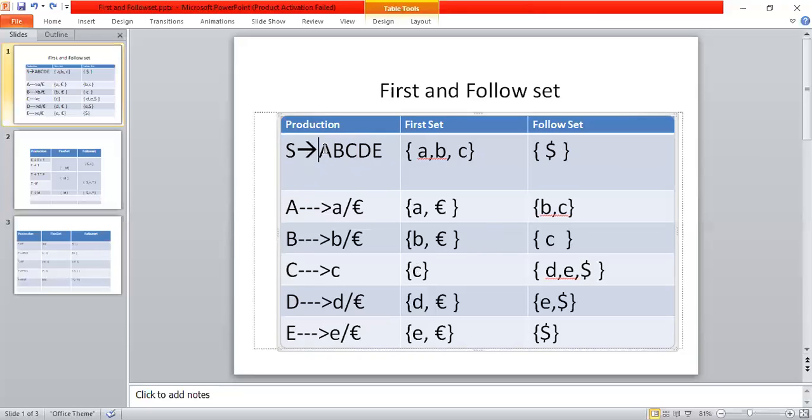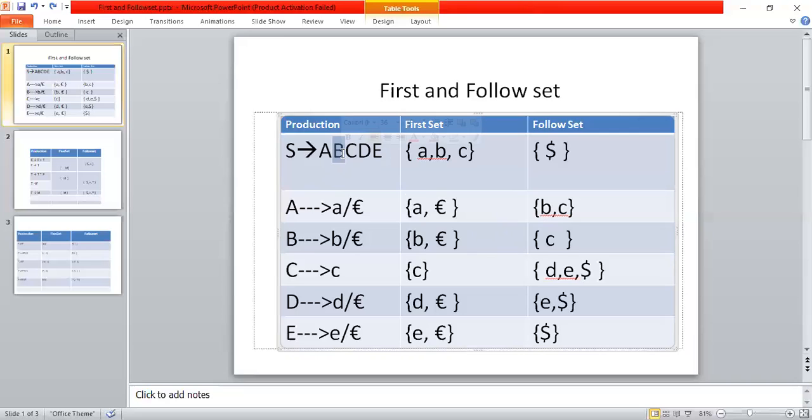Then here I'm going to calculate the follow set of A. The follow set of A is nothing but the first of B, C, D, E. So what is the first set of B? The first set of B is nothing but b. Write that b, and instead of writing epsilon in the follow of A, substitute epsilon in place of B, so that B is vanished.